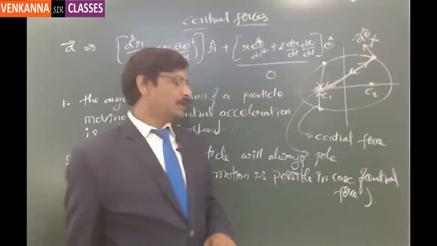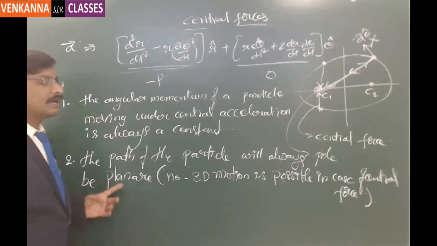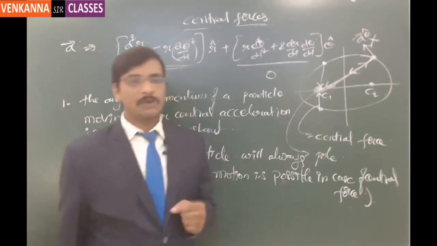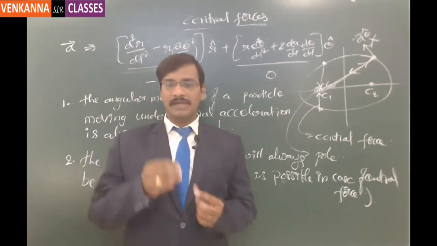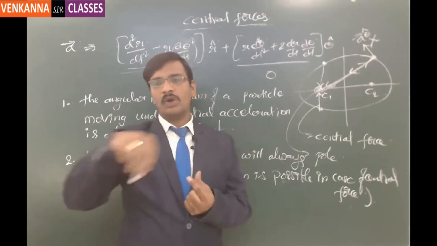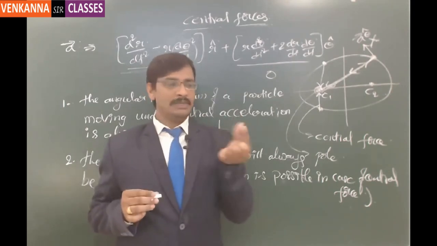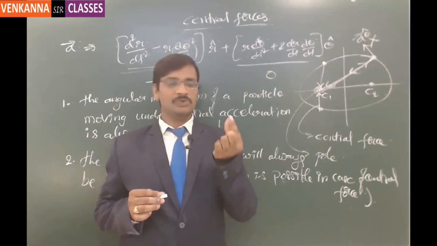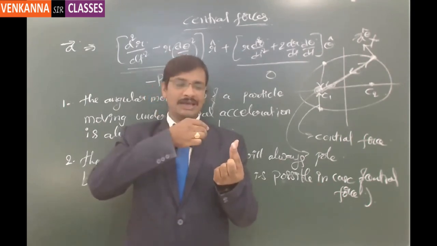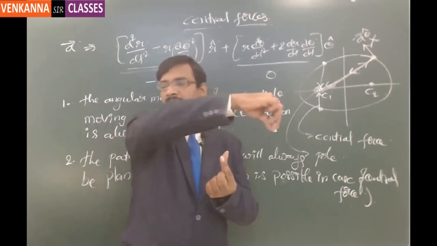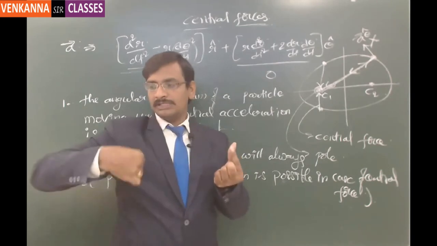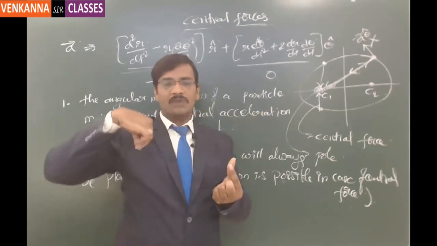And the second important conclusion is the particle can travel only in a plane, which essentially means that, suppose the planet, let us say Earth, is trying to move around the sun. The sun is located at one of the foci of the ellipse, and the Earth will rotate in an elliptical orbit like this. But it cannot go in an elliptical orbit like this and one more time like this.